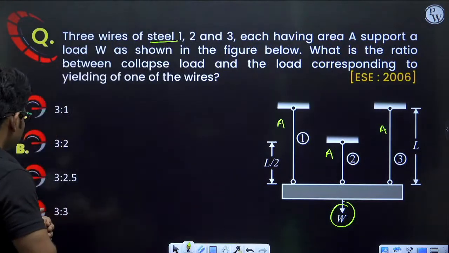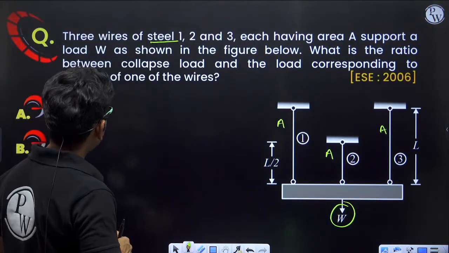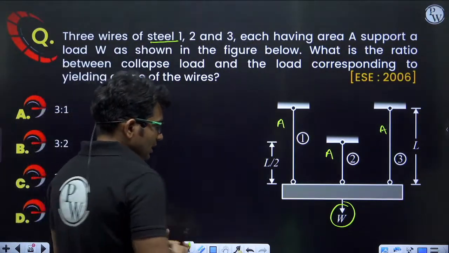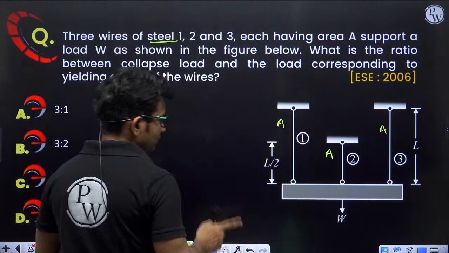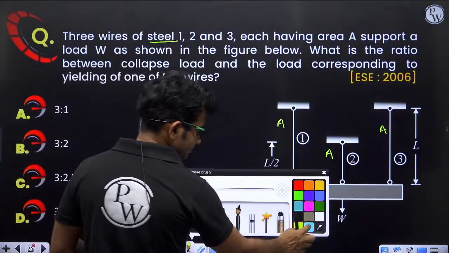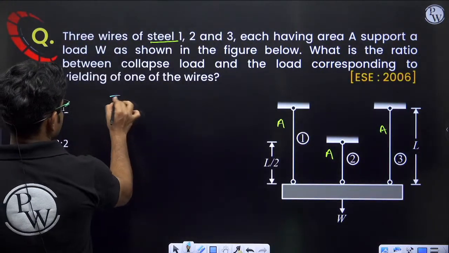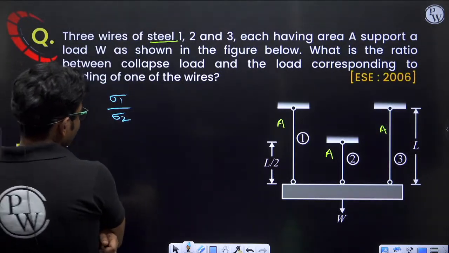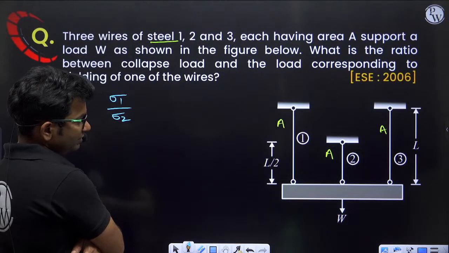Okay, so ratio we have to find out. So first of all, stress in wire 1 and stress in wire 2, we have to calculate the ratio of stresses of wires 1 and 2.